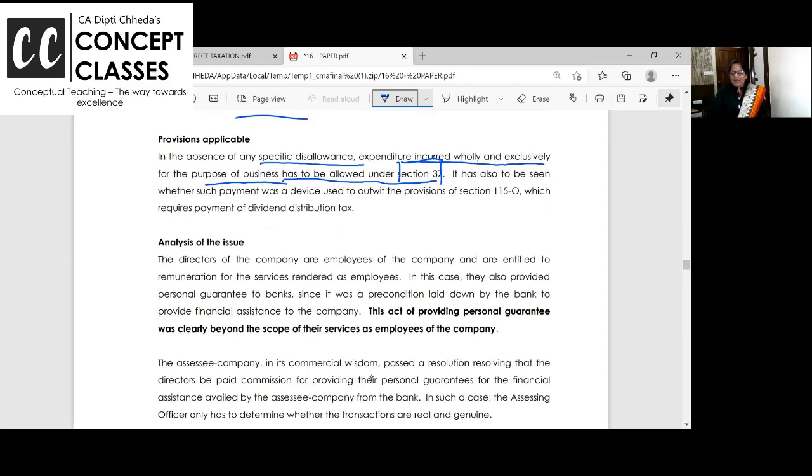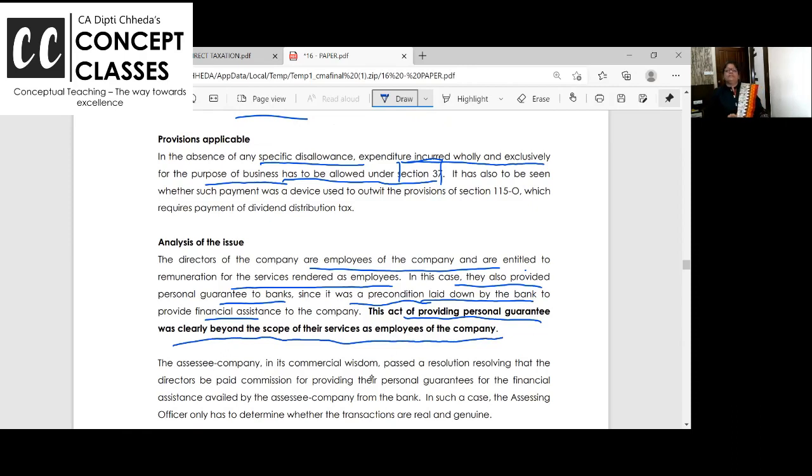And they say directors of the company are employees and are entitled to remuneration for services rendered. In this case, they also provide personal guarantee. Since it was a precondition laid down by the bank, this act of providing personal guarantee was clearly beyond the scope of services as employees of the company. Are you getting? The act of providing personal guarantee was clearly beyond the scope of their services as employees.